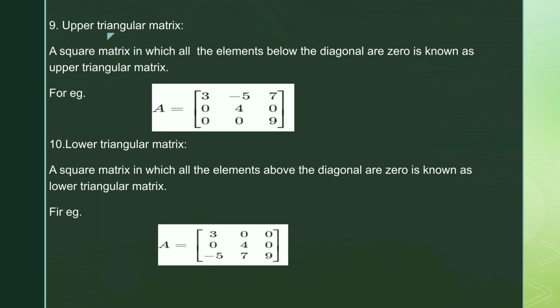Now the last one is lower triangular matrix. A square matrix in which all the elements above the diagonal are 0 is known as a lower triangular matrix. In a lower triangular matrix, all the elements above the diagonal should be equal to 0, and the order of this matrix can be 1 by 1, 2 by 2 and 3 by 3.